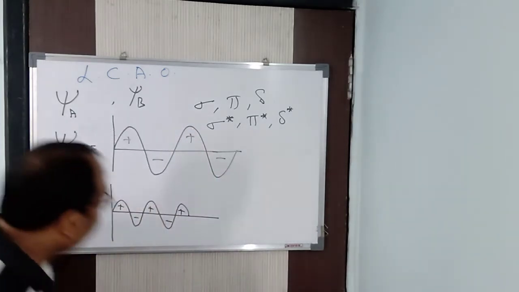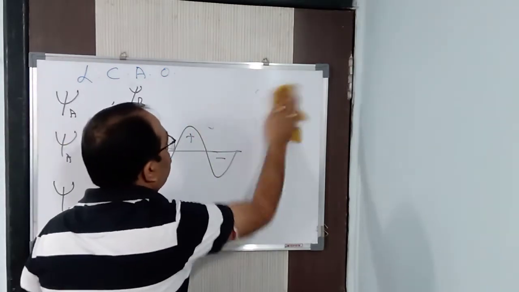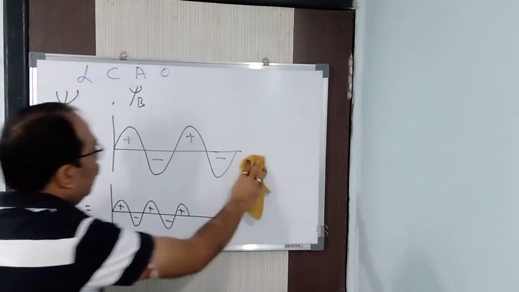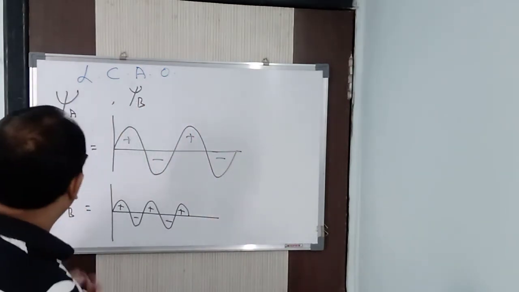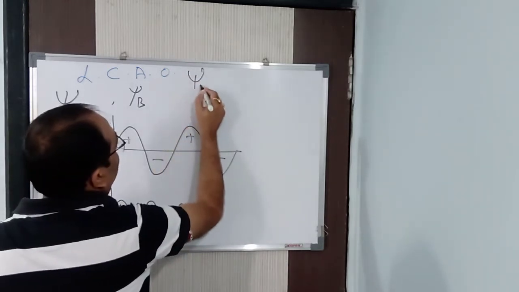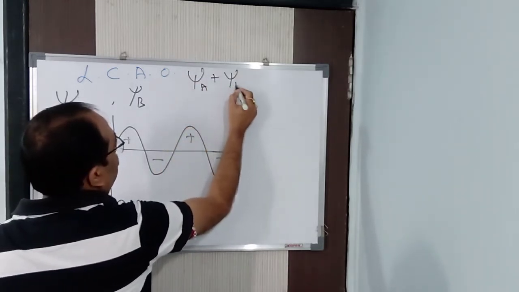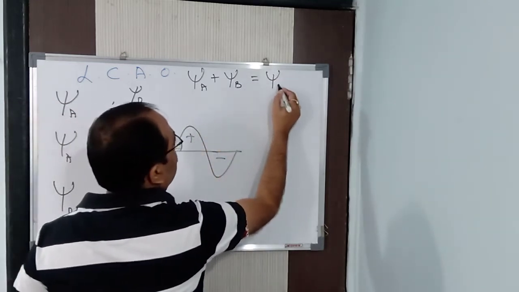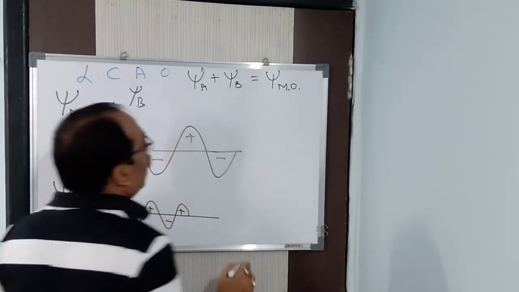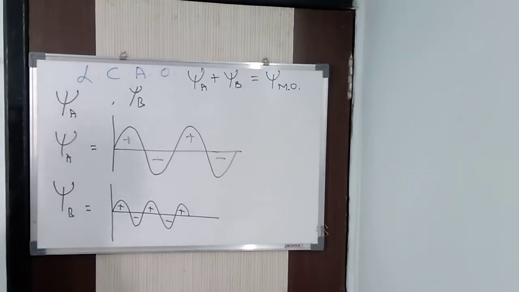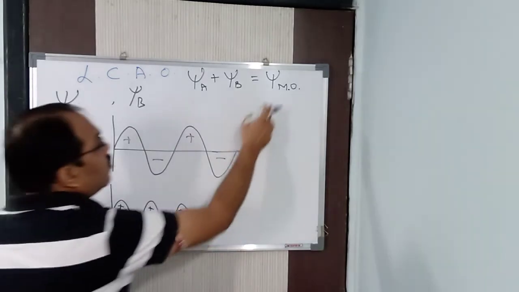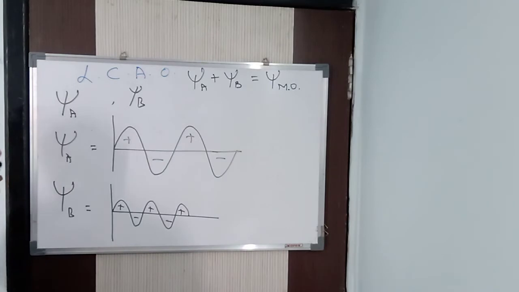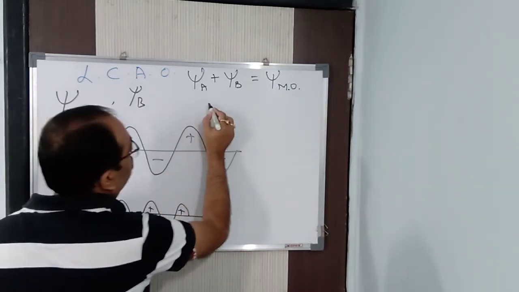Now, next is how we will explain this particular one. Now see here. Look here. So when psi A plus psi B, here I said constructive interference, it is being added. So it gives rise to what? Psi MO. MO means bonding molecular orbital. Got it? You can write BMO also, or you can write MO also, whatever it is. Psi MO. Now how will you represent it diagrammatically? How will you represent it?